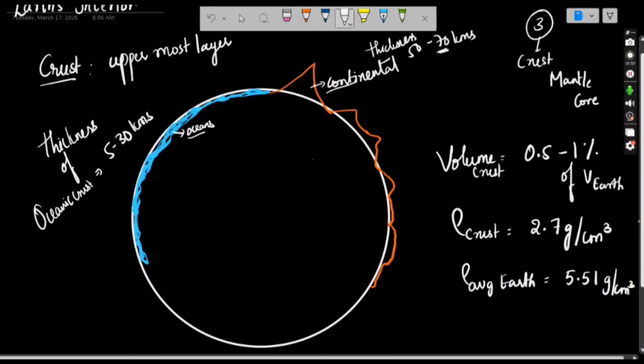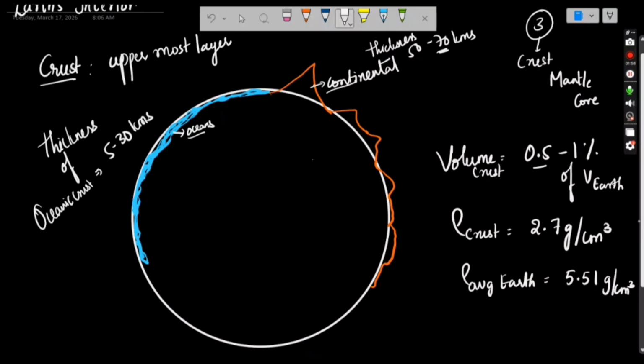They might ask, what is the volume of the crust? Maybe volume of the crust compared with volume of the Earth, but it is only 0.5 to 1%. And density of the crust is 2.7 gram per centimeter cube, whereas average density of Earth is 5.51 gram per centimeter cube. So just remember the numbers, you should remember.